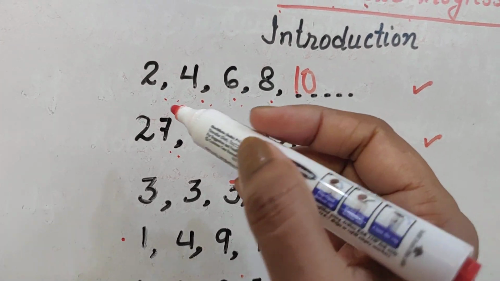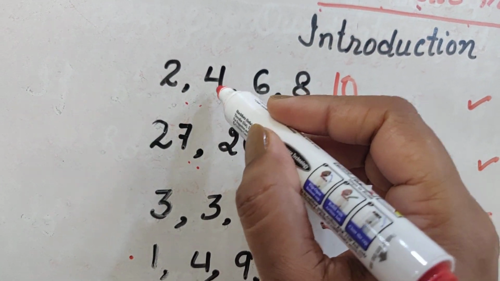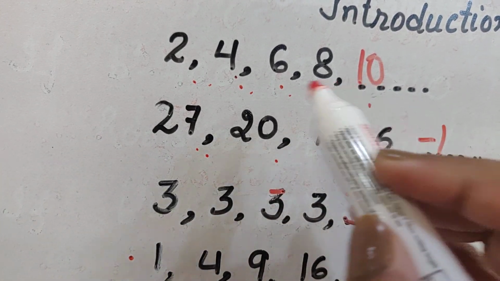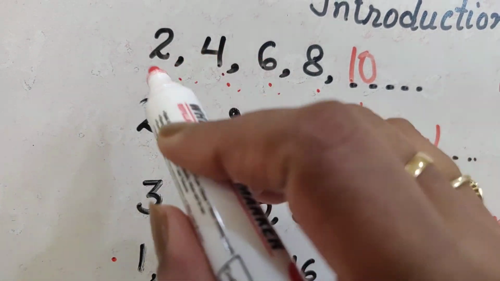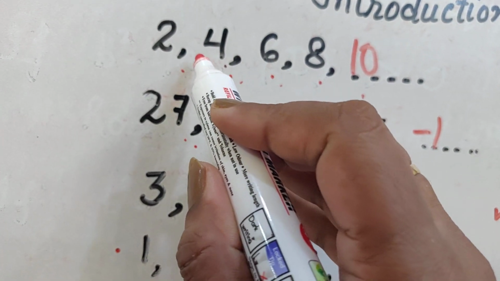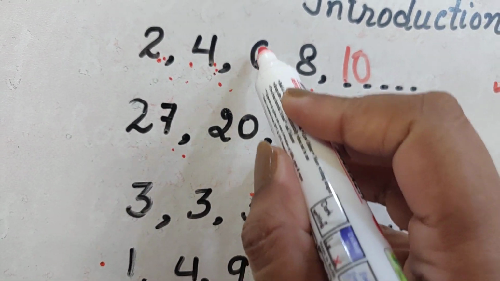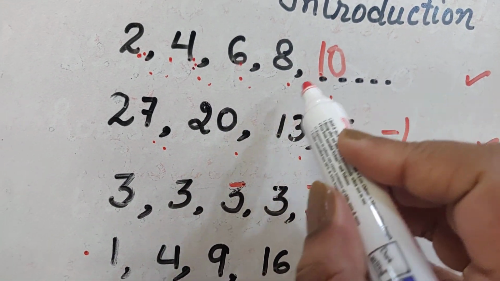Let us see it once again. Every number is obtained by adding a fixed number to the previous number. As you can see in the first series, 2 is being added. Every time 2 is being added. Here also 2 is added to 2 to get 4, then 2 is added to get 6, and then 2 is added to get 8, and then the next number.